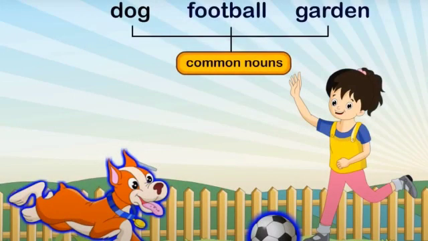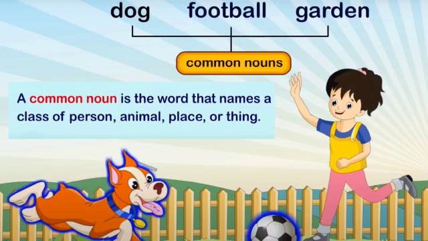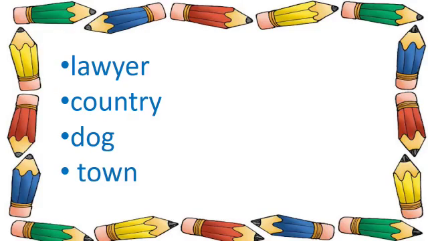And students, in this sentence, dog, football, garden are common nouns. A common noun is the word that names a class of a person, animal, place or things. For example, lawyer, country, dog, town. These are some of the examples of common nouns.